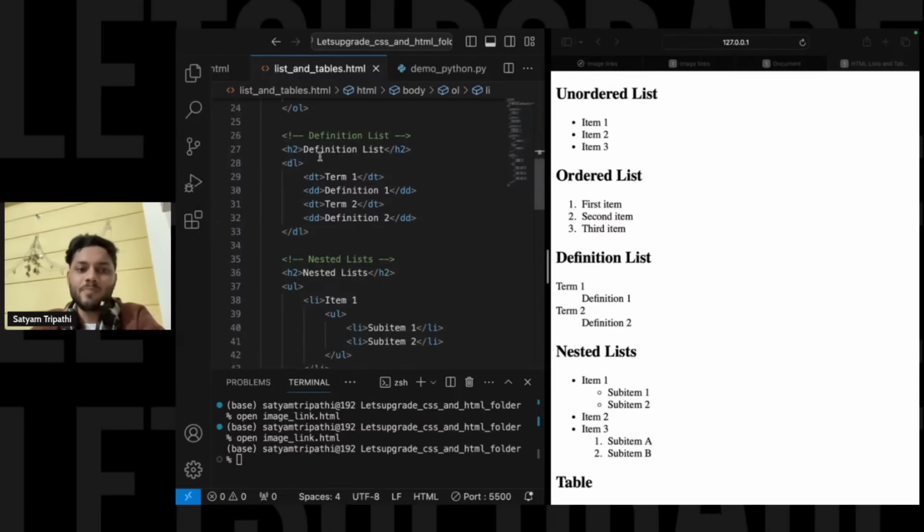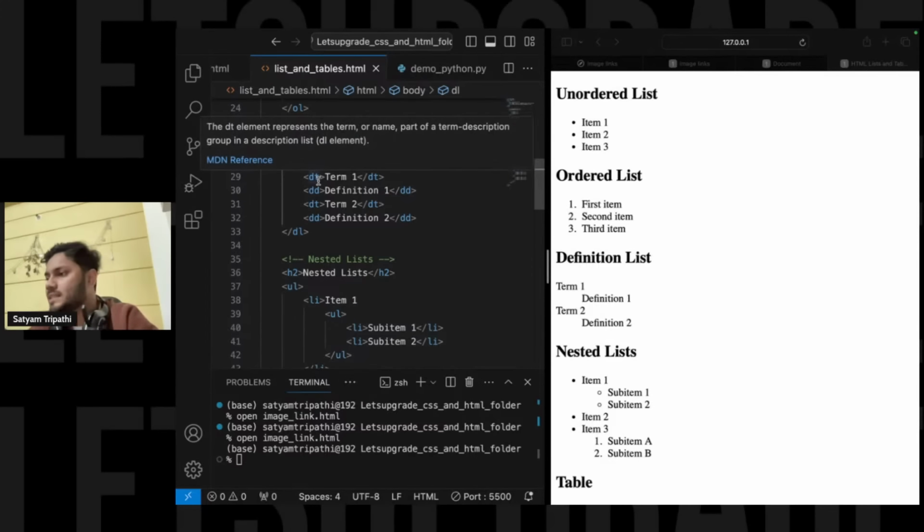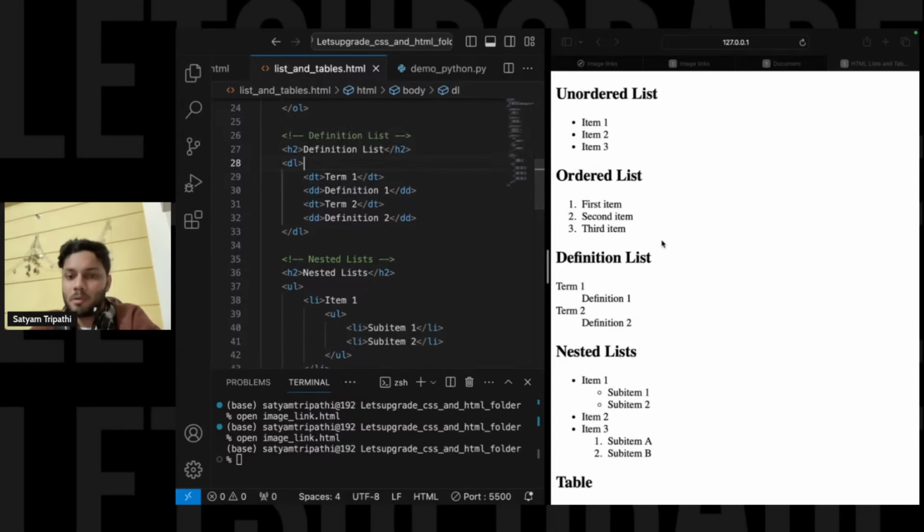So DL is basically there. DL represents a definition list. If you want to provide some kind of definition over here, at that time you will use DL. Now, what is this DT that you can see? You can see that definition list. Let us say term one. You can write, let us say, gravity in place of term one, and over here there will be a definition of gravity. So if you want to build a site like this, you can use these things.